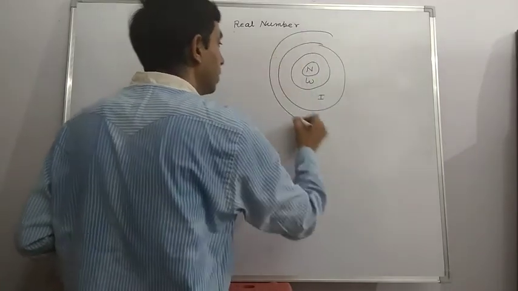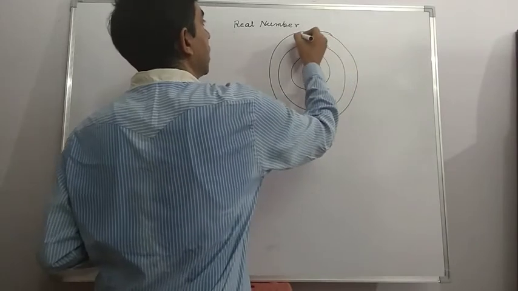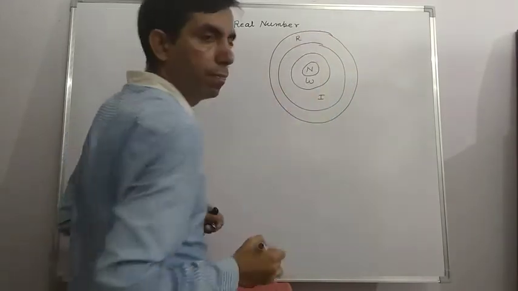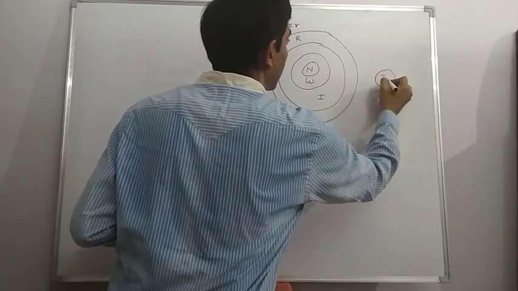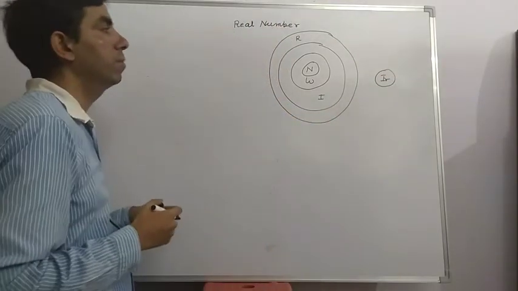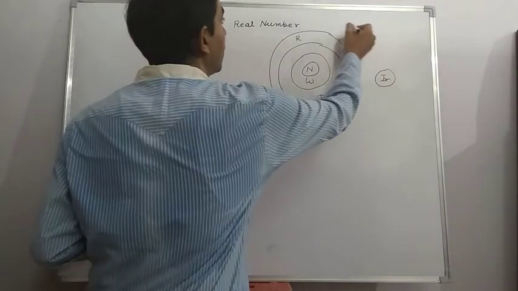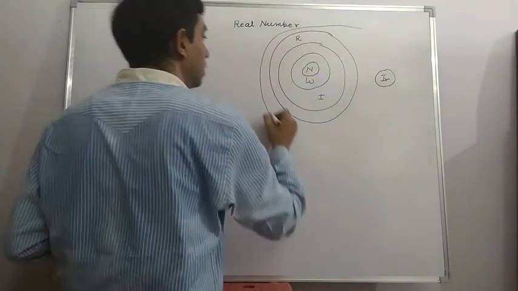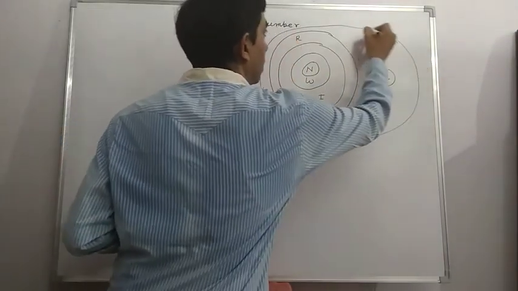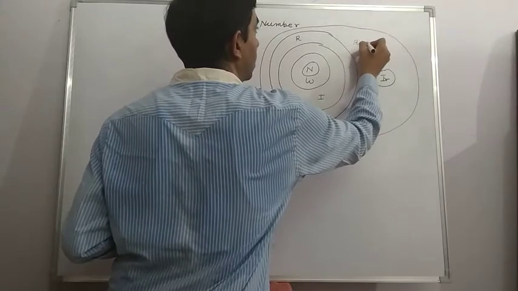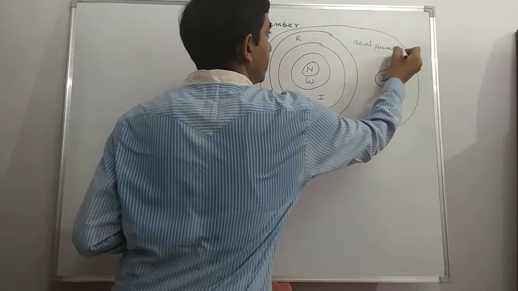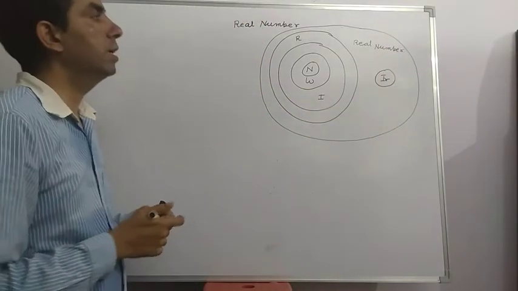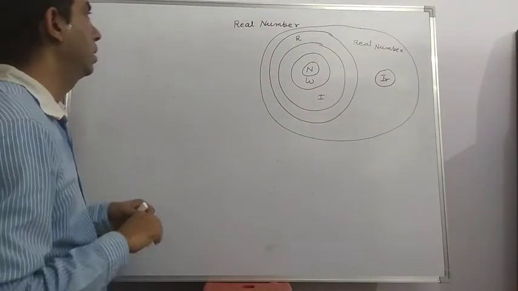Integers are covered by rational numbers, and this is the irrational number, which is different from it. Completely, this is called the real number.